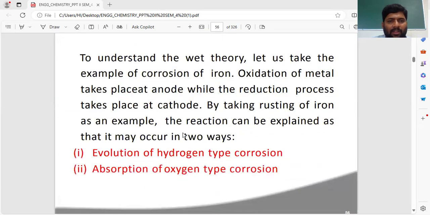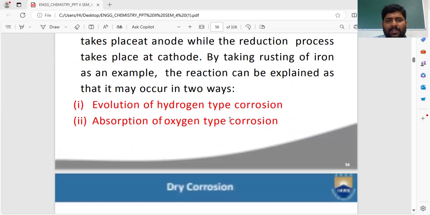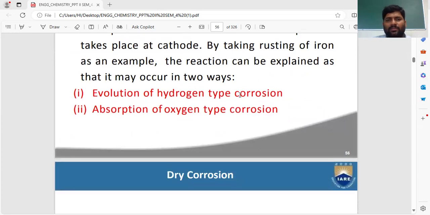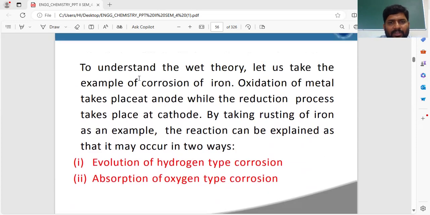And now we will discuss the theories of corrosion. We have two theories of corrosion. One is wet corrosion, another one is dry corrosion.